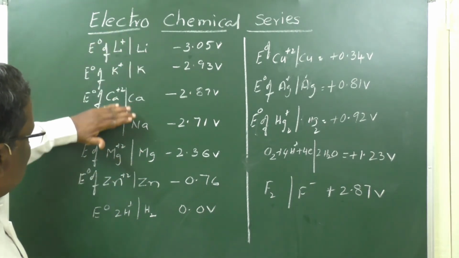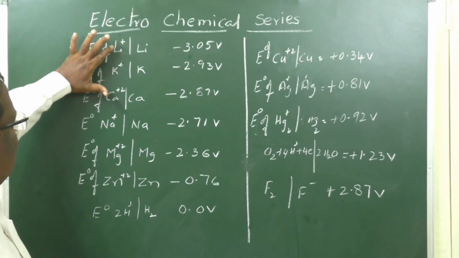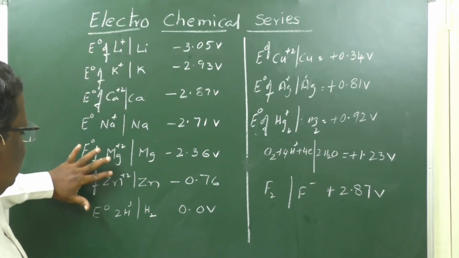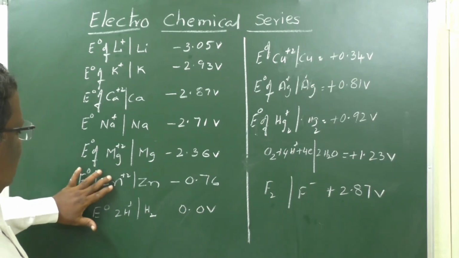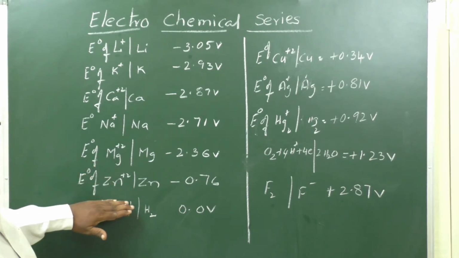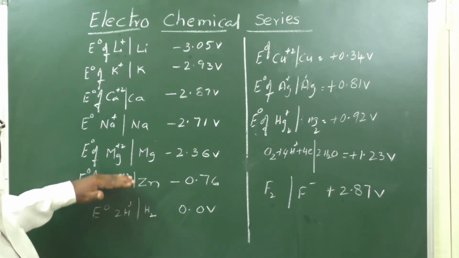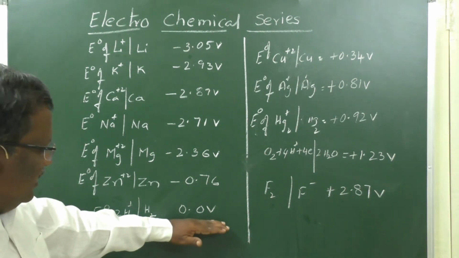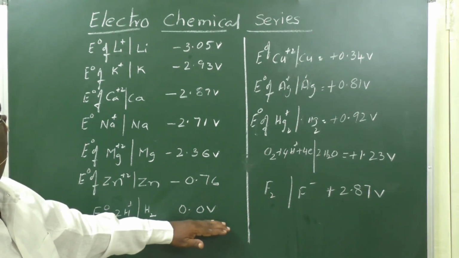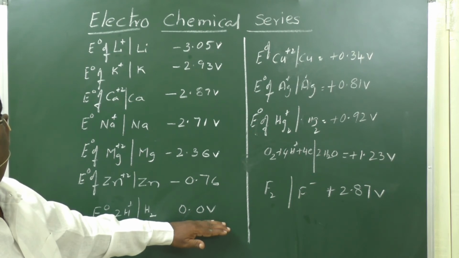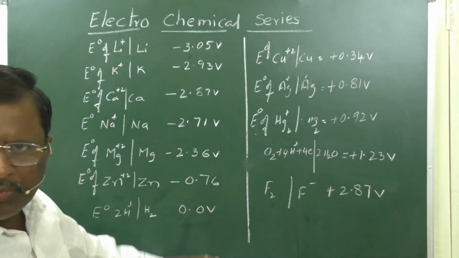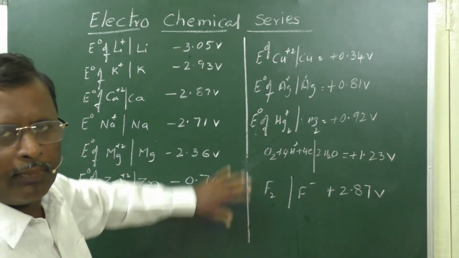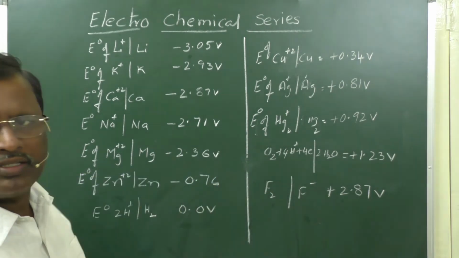If you observe the list, the highly reactive s-block elements are at the top: lithium, potassium, calcium, sodium, magnesium, and then zinc and cadmium. Lead, zinc, cadmium and tin, the d-block elements, are at the bottom. Then we have hydrogen. Hydrogen's reduction potential we consider as 0, taking it as a reference electrode. From the bottom, as I am unable to write here, I represented this. They are below hydrogen in the electrochemical series.